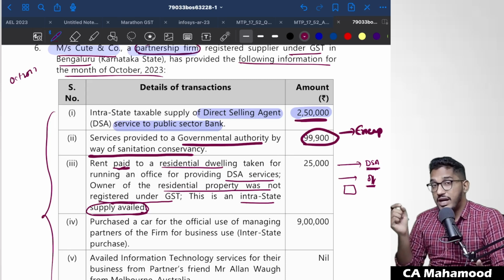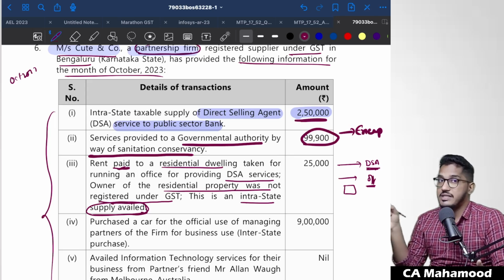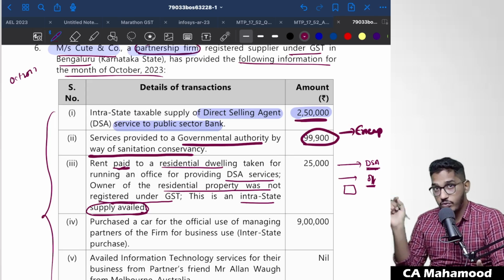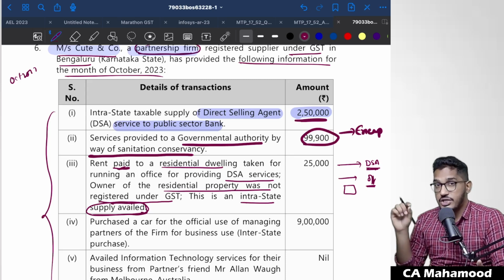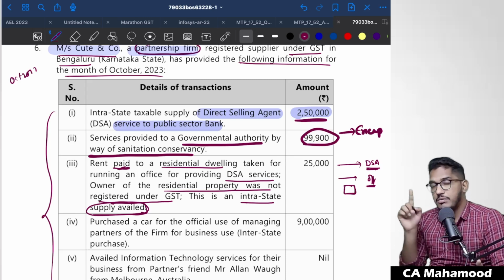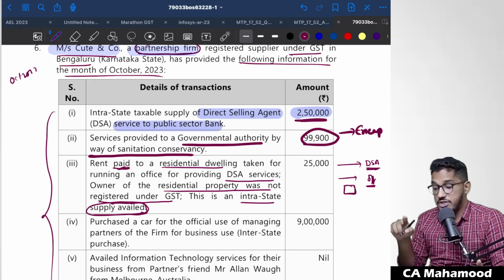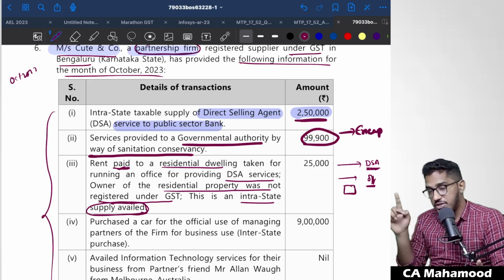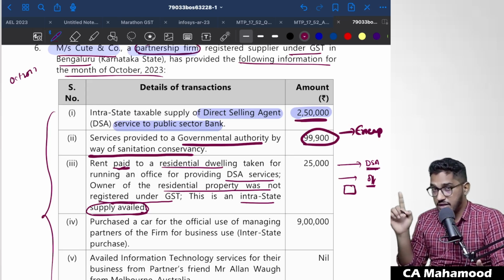See, when you are providing a residential dwelling for residential purposes to an unregistered person, then it is exempted. But here, the residential dwelling is getting provided for commercial purposes, so this will not get covered under exemption.